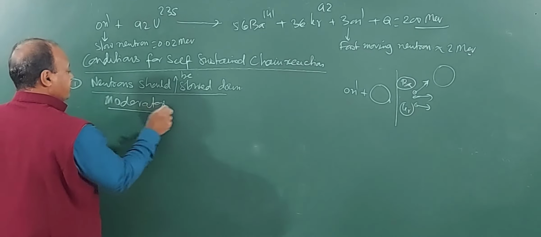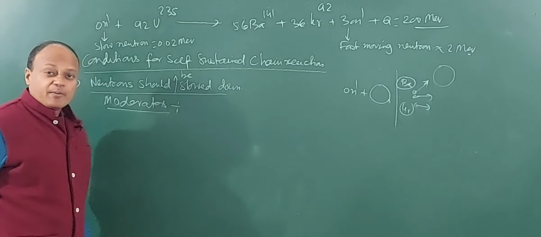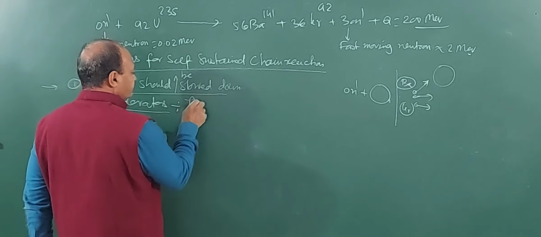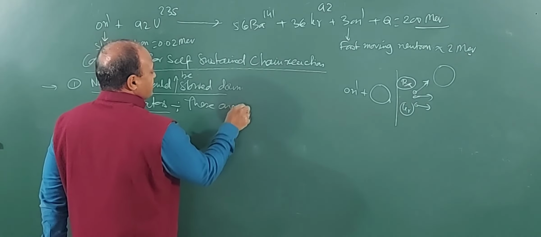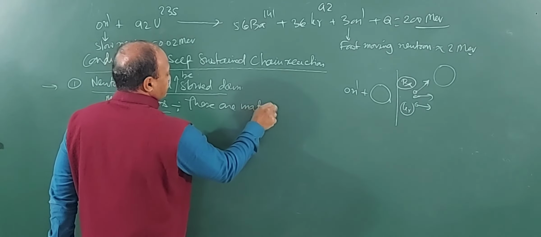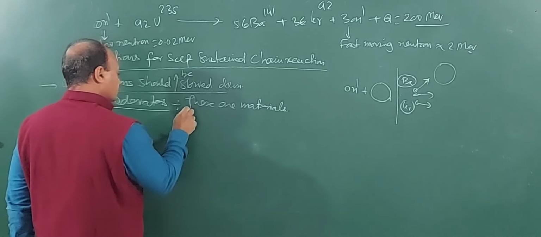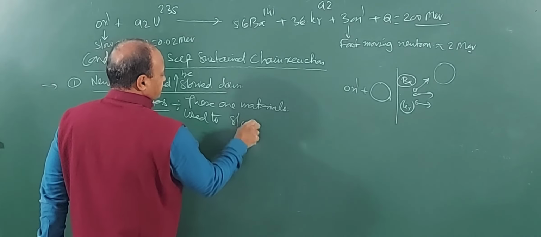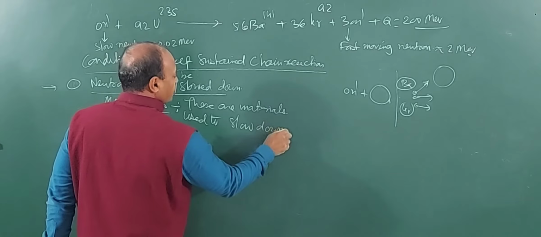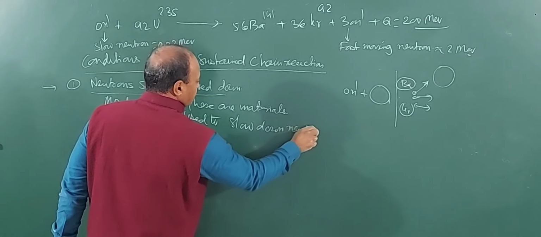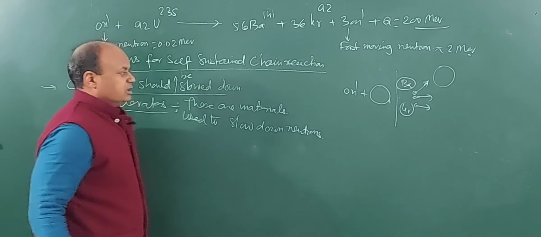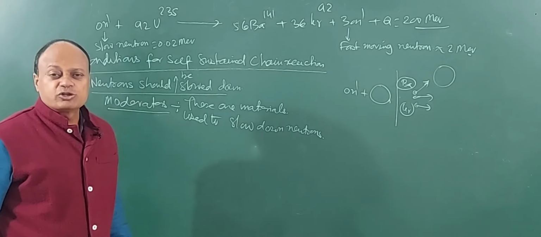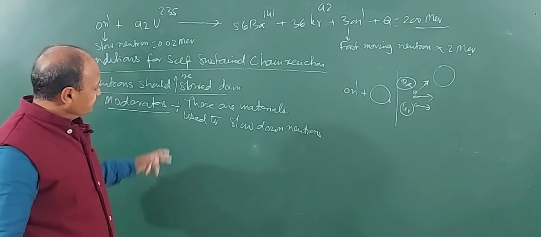So what moderators will be defined? Moderators are materials used to slow down neutrons.